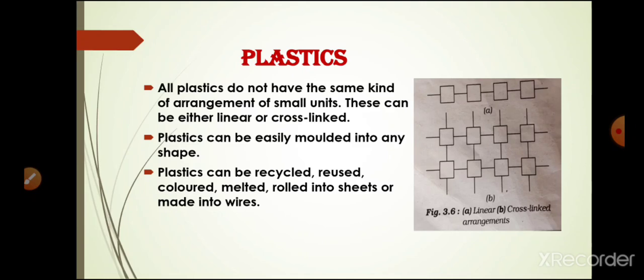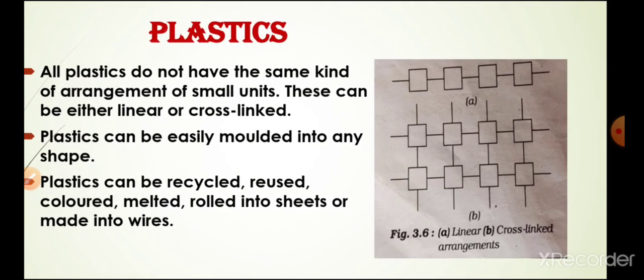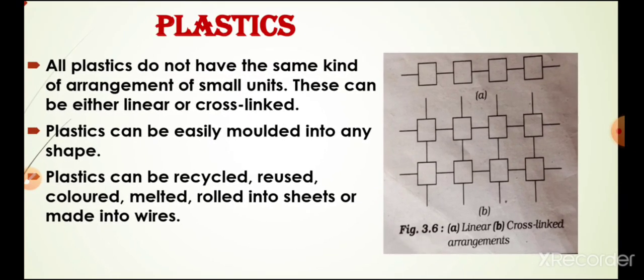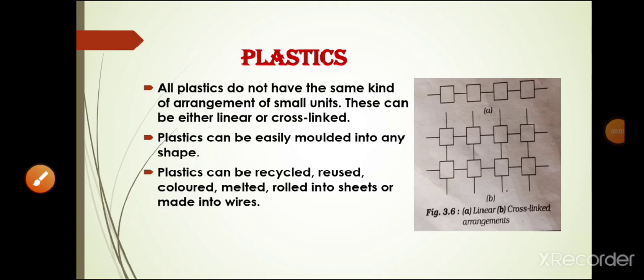So students, all plastics do not have the same type of arrangement of units. In some it is linear, you can see the figure A, and in some it is cross linked. Students, as I already told you, plastic is easily moldable, that it can be shaped in any form. So that is the reason the plastic articles are available in all possible shapes and sizes.